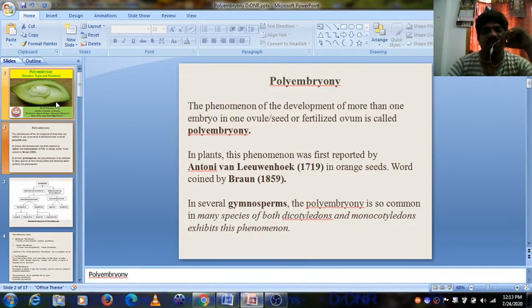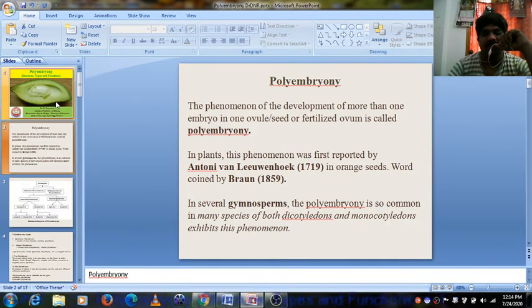In plants, this phenomenon was first reported by Anthony van Leeuwenhoek in 1790 in orange seeds. The word polyembryony was coined by Braun in 1859.